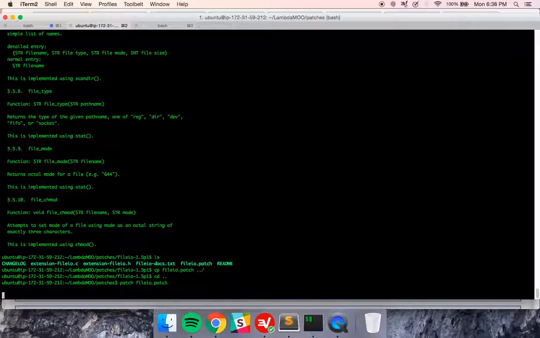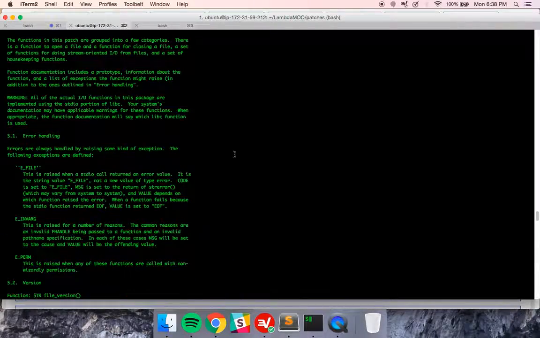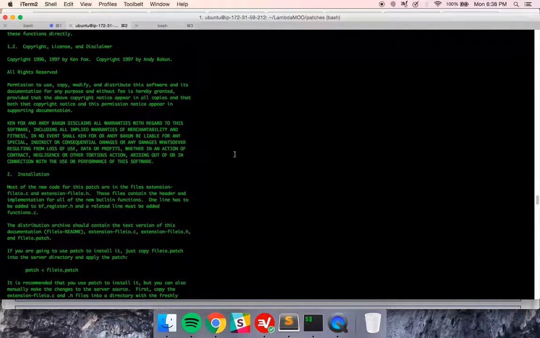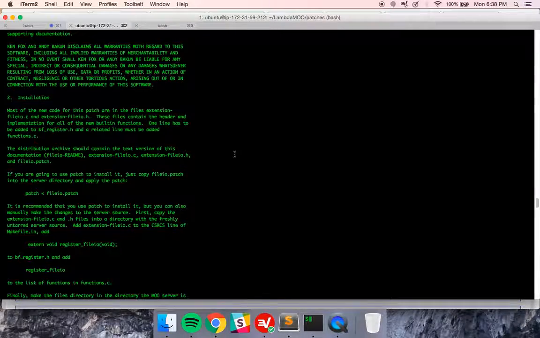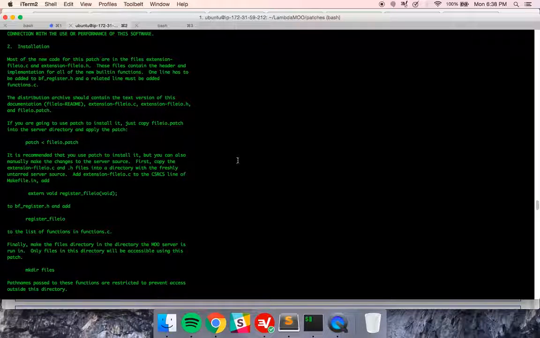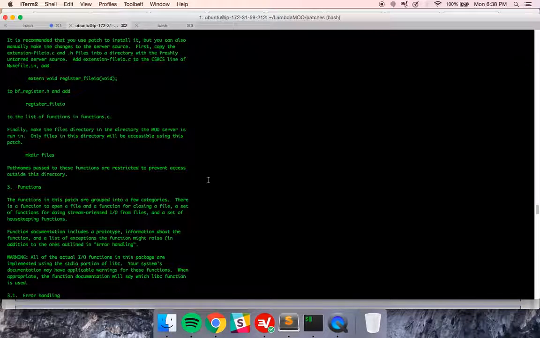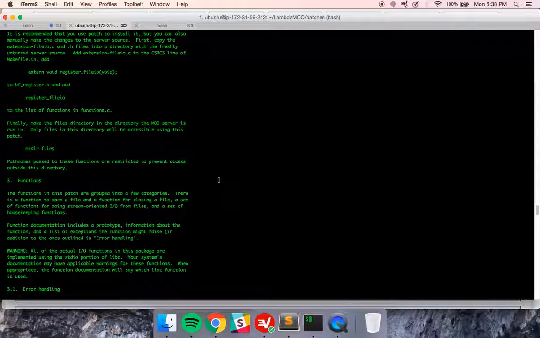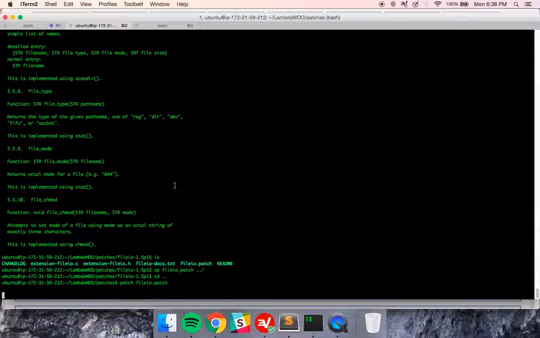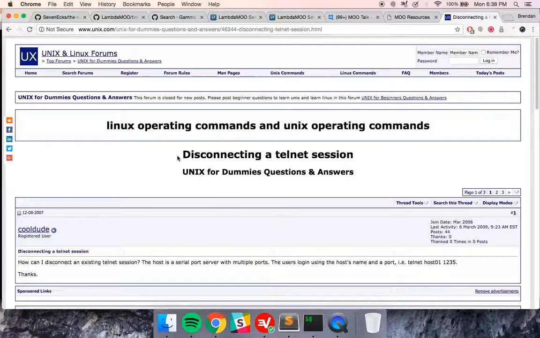Okay, are you patching? Like, I don't get it. What's happening? If you're going to use this patch to install it, just copy file out of that patch in your server directory and apply the patch. Finally, make the files directory and directory in the MOO server to run in. The only files in this directory will be accessible. So yeah. So this is, well, we'll give this a moment to maybe run and maybe not run.